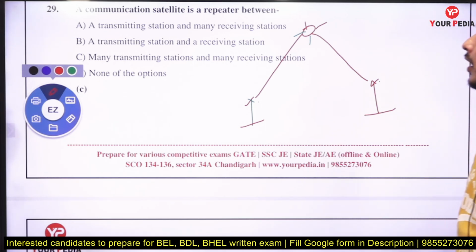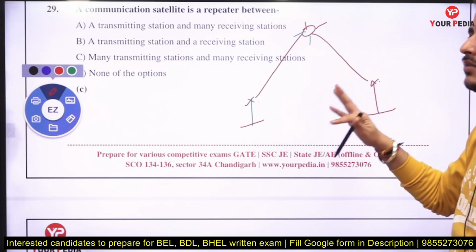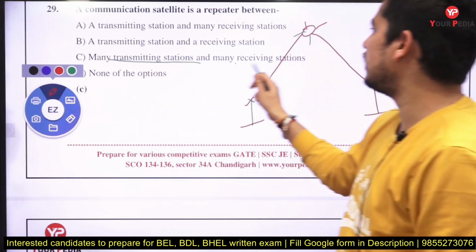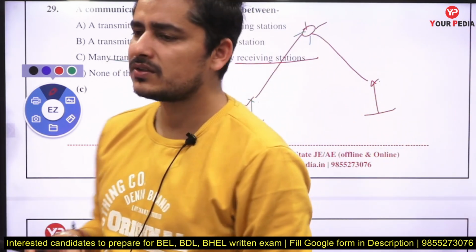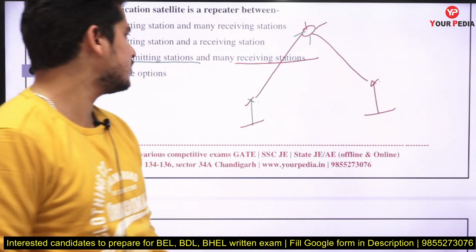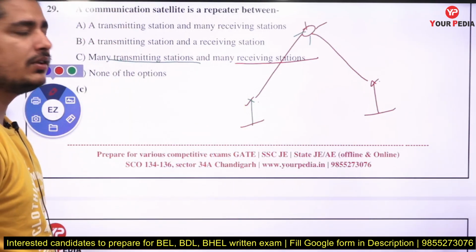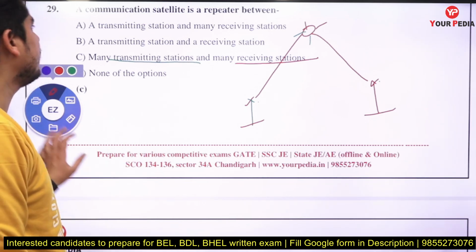It will take the signal from one or many stations and it will transmit the same signal to one or many stations. So many transmitting stations and many receiving stations. So it will take the signal from many sending stations, you can say transmitting stations, and it will send that signal to many receiving stations. So the satellite will work like a repeater between them, right?